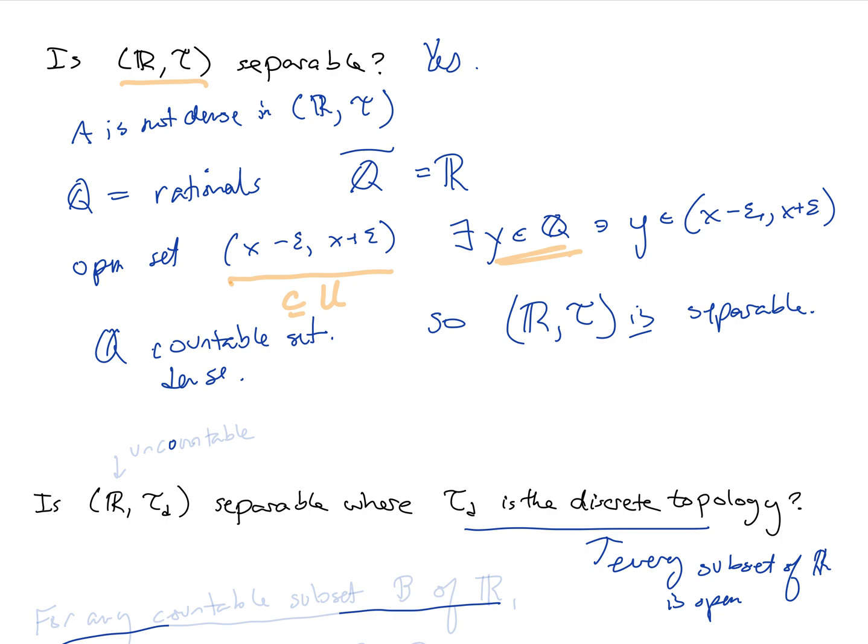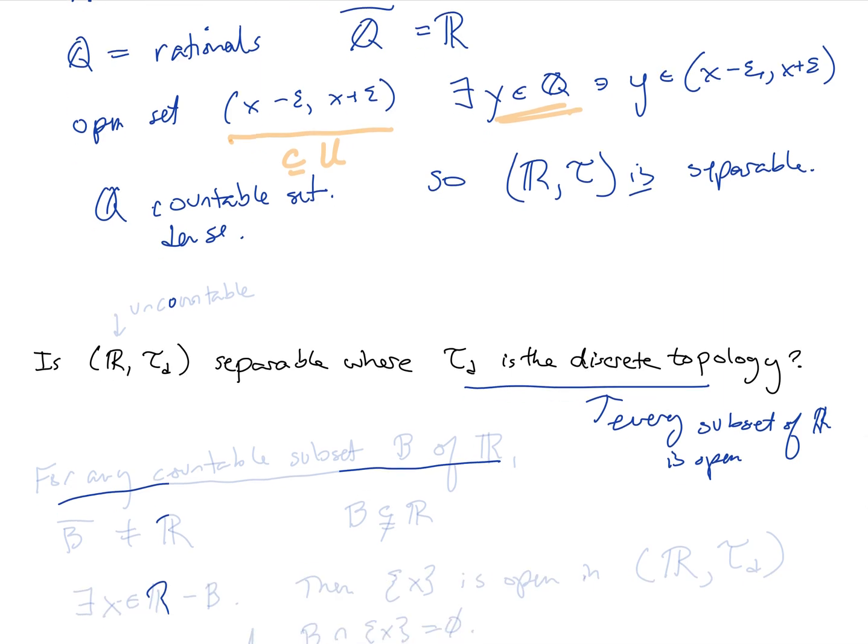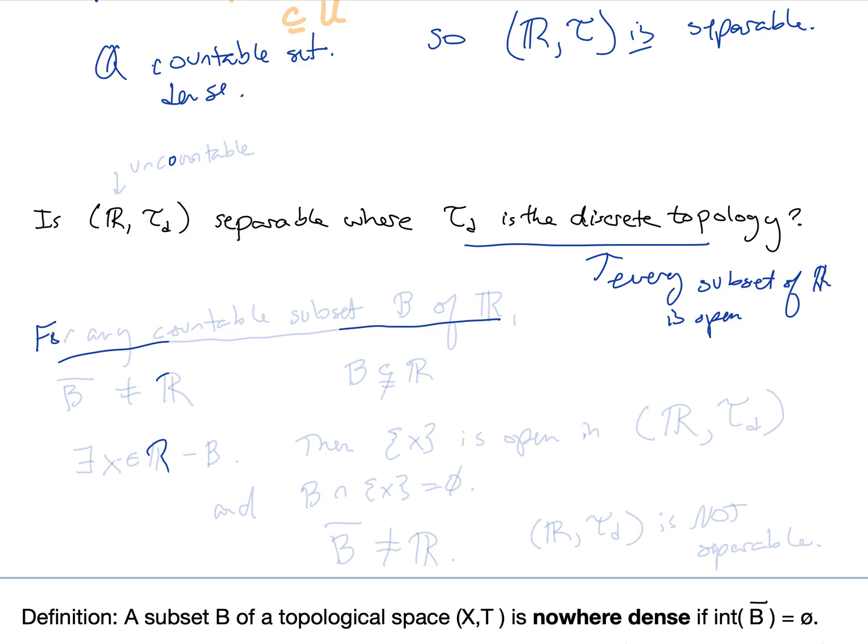So could R be separable? Is there some countable dense subset? Then our answer is no. For any countable subset, let's say B of the real numbers, B cannot be dense; the closure of B cannot be the whole set of real numbers.